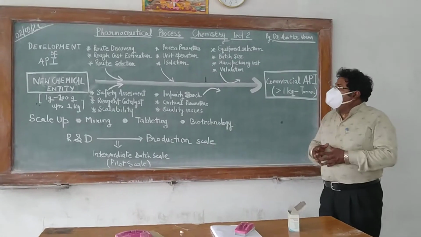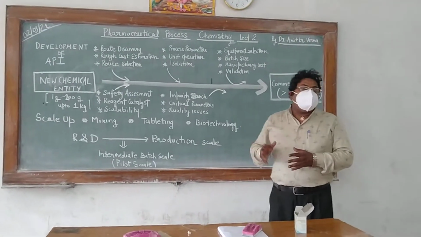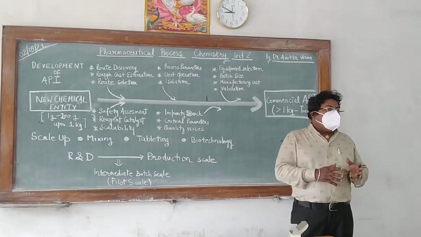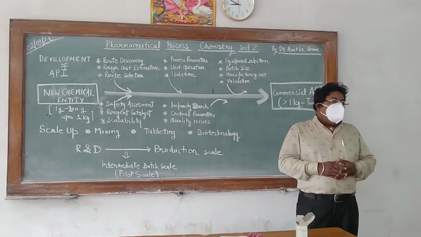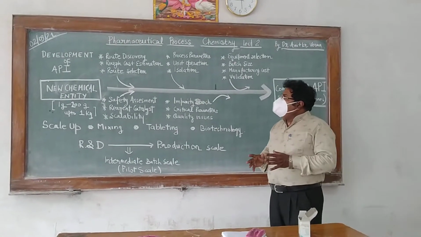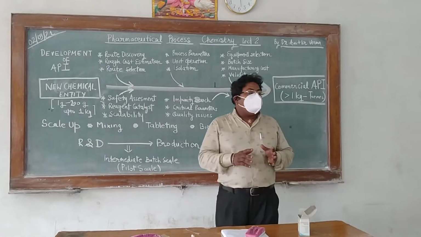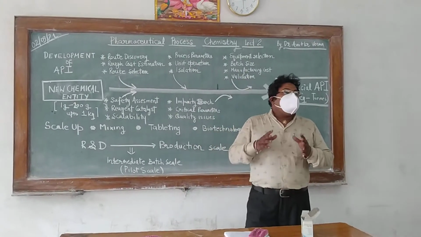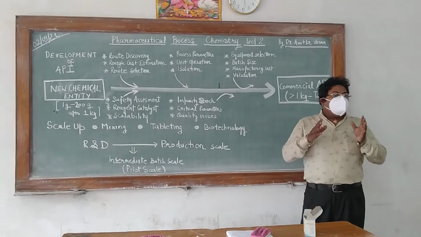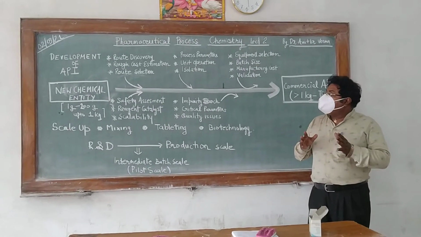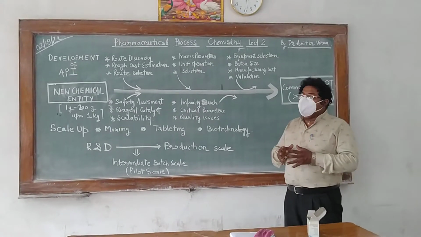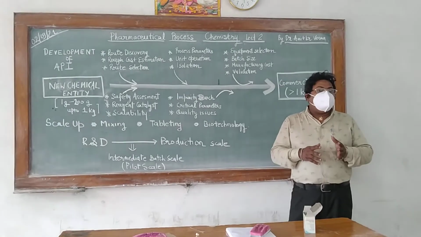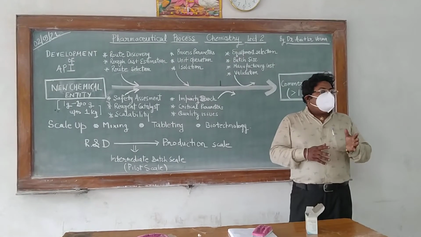Coming to the next topic, that is the development of API. As you all know, API means active pharmaceutical ingredient, and development of the API is the most important work in any process chemistry industry. So we will look in depth at how API is developed and what the various parameters are which affect the development of API in any process chemistry plant.